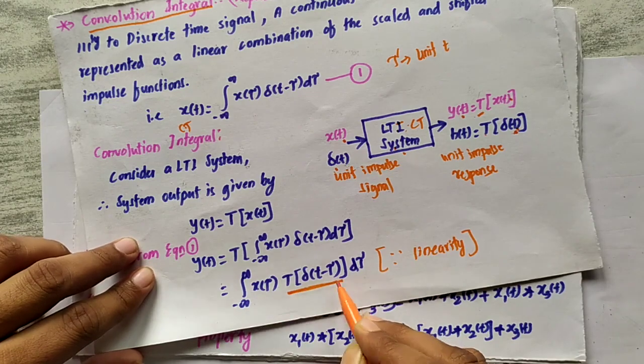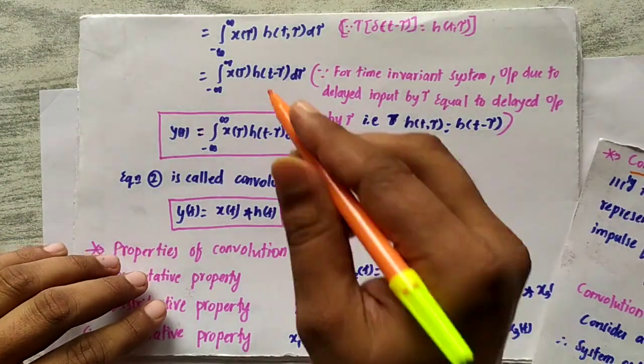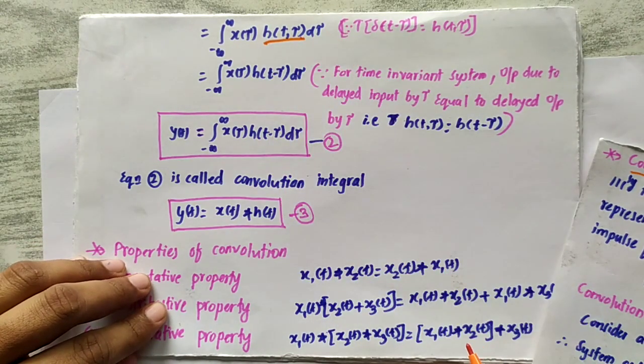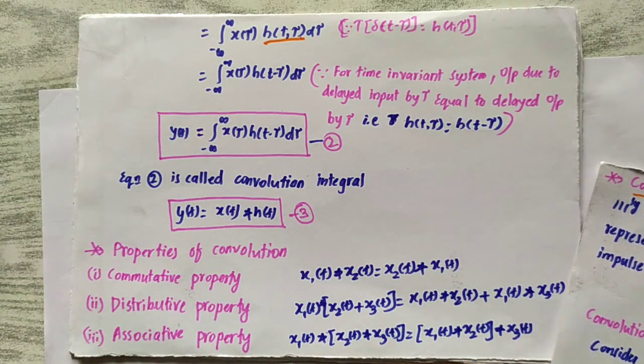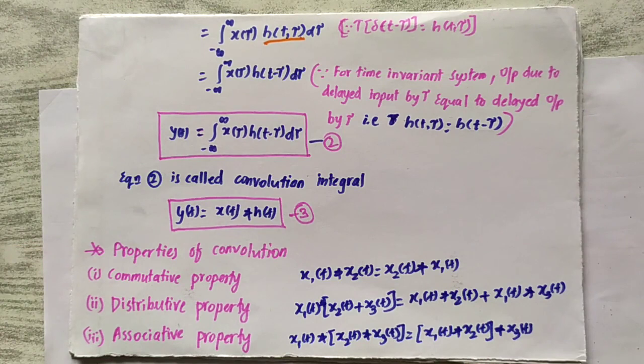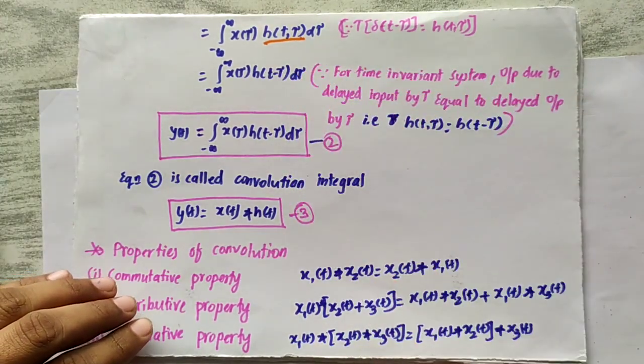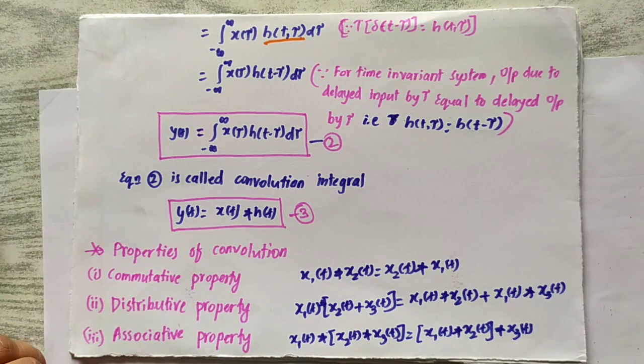This term is nothing but h of t comma tau. If you remember the properties on time related operations from the first unit, we can write that h of t comma tau is nothing but the output of the system for the input delta of t minus tau.